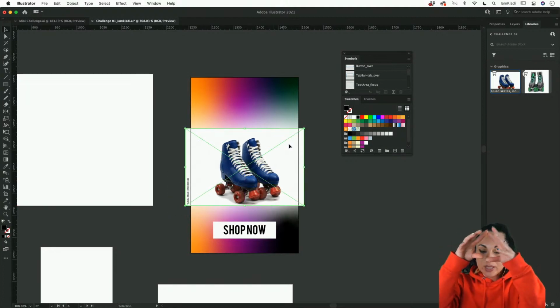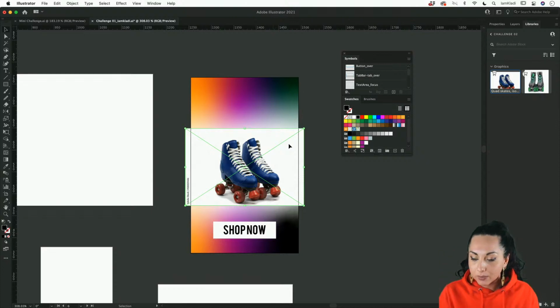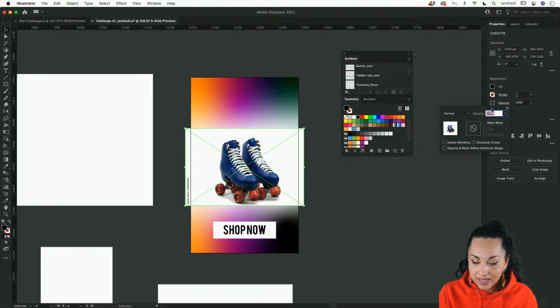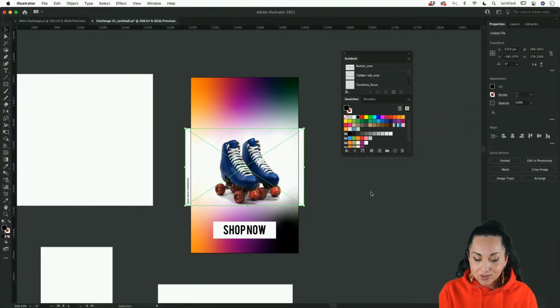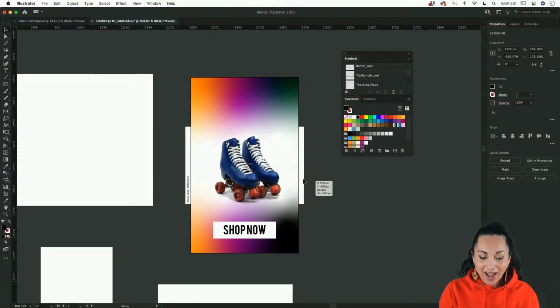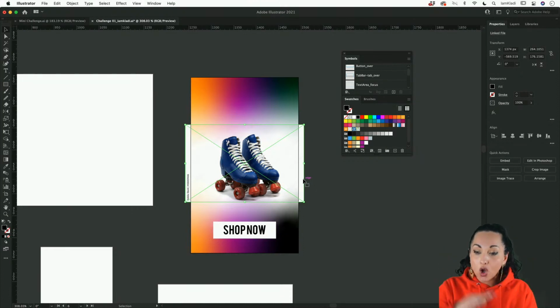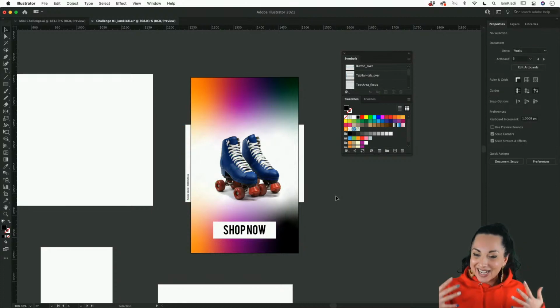So how do we get rid of that area of the sharp edges of the white? Well, all we have to do is head to the properties panel, and with your image selected, head to the opacity, click on opacity, and from the blending mode, let's change it to multiply. And as you can see, magically, we are able to basically flatten and blend all the white pixels into the color below, so we have the beautiful gradient coming through.